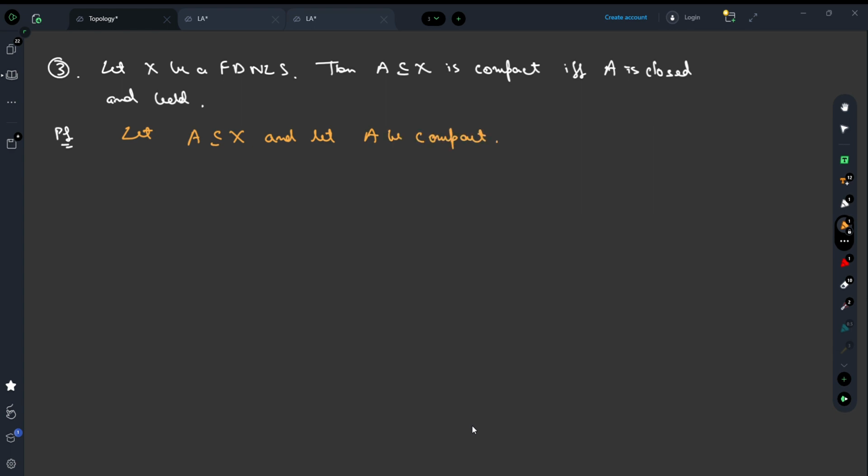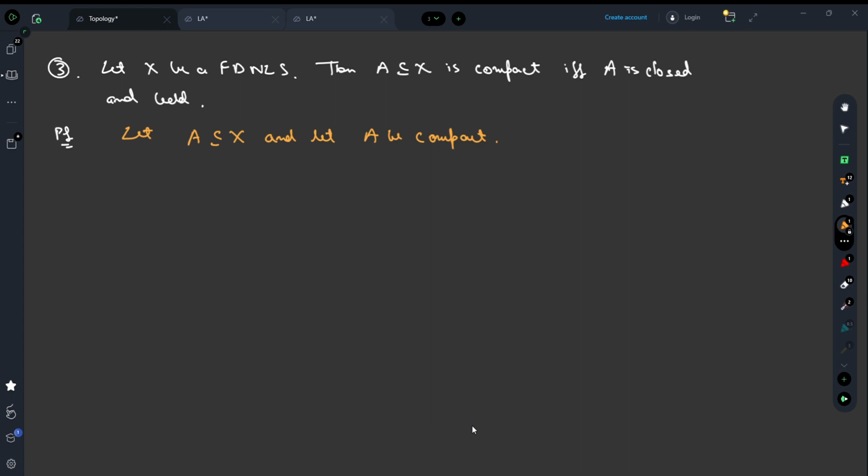We have to show that A is closed and bounded. Again, as I was saying, this property is not specific to finite dimensional non-linear spaces only. It is a general case that if you have a compact set, then it is closed and bounded. So let A be compact. We need to show that it is closed and bounded.